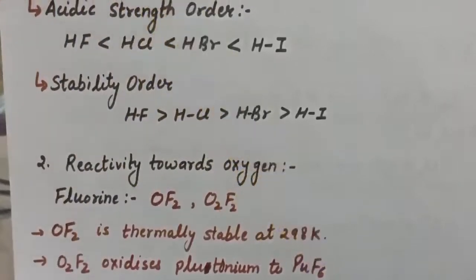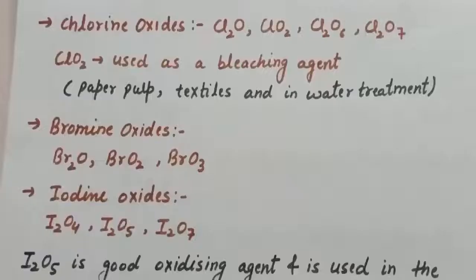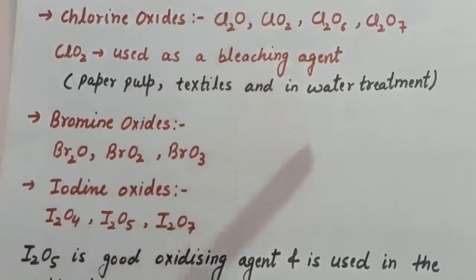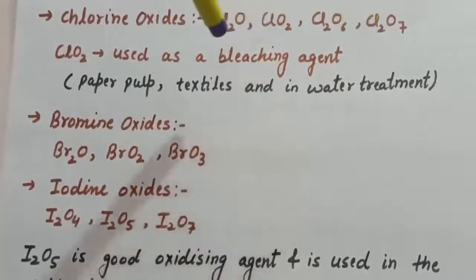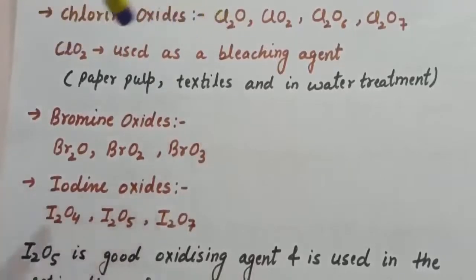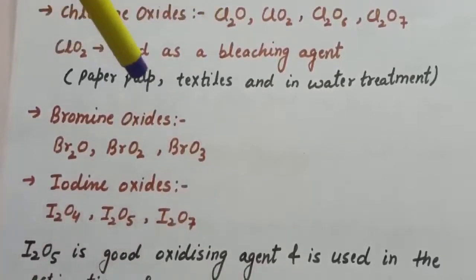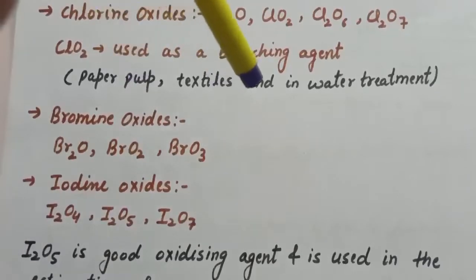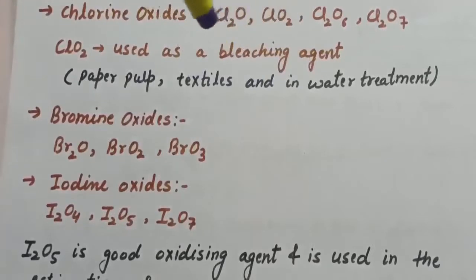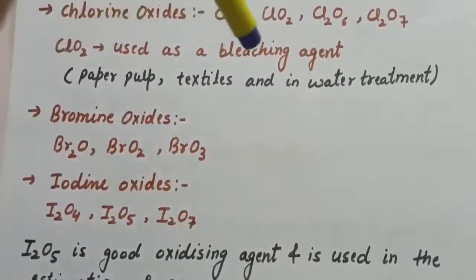Next we have oxides of chlorine. So chlorine forms Cl2O, ClO2, Cl2O6, Cl2O7. These are the oxides of chlorine. Out of these oxides, ClO2 is used as a bleaching agent, and it is used to bleach paper pulp, textiles, and also used in water treatment. So these are the oxides of chlorine, and ClO2 is used as a bleaching agent.